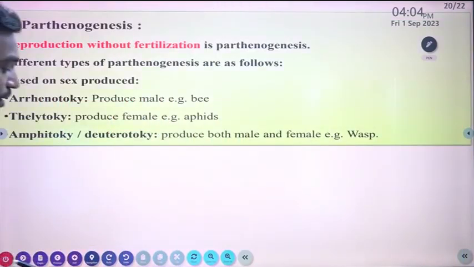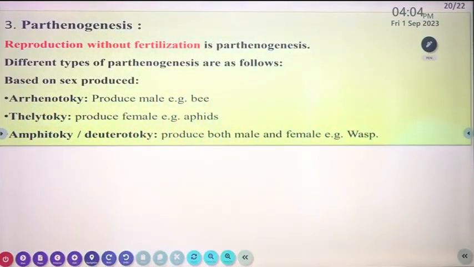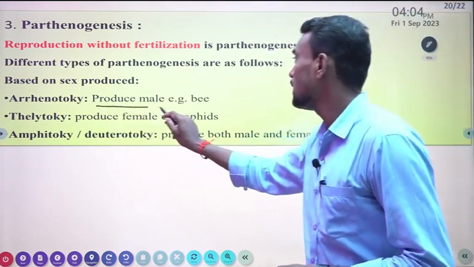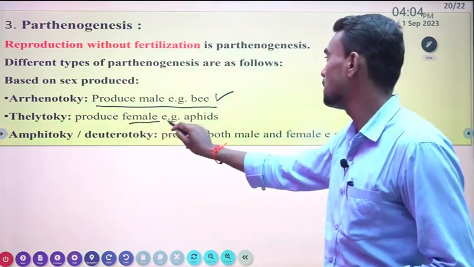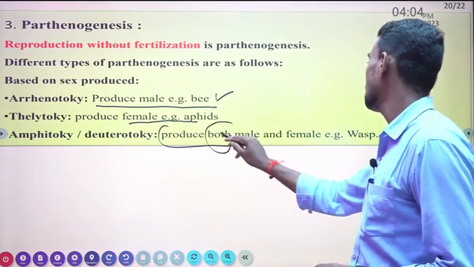Then parthenogenesis. This is also a kind of reproduction, and it happens in three ways: arrhenotoky, thelytoky and amphitoky. In parthenogenesis, reproduction happens without fertilization. In case of arrhenotoky, they produce males only. Thelytoky means they produce females only, and amphitoky or deuterotoky means they produce both male and female.